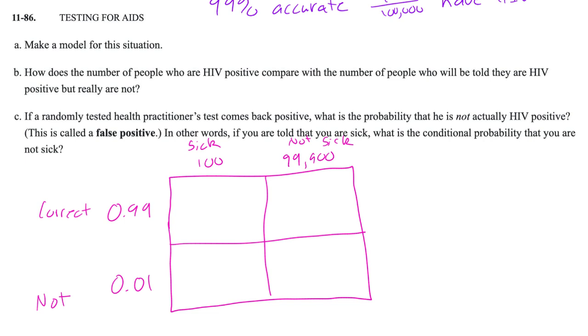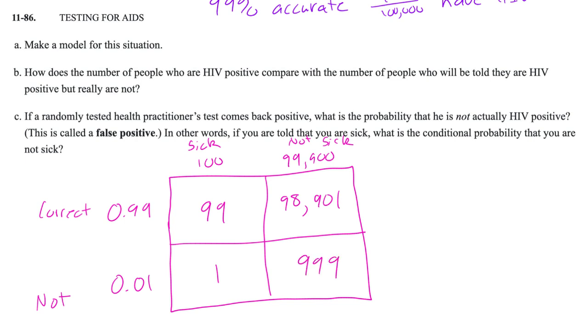Let's get some of these boxes filled in here. So that means that 99 of the 100 that are sick would be predicted accurate. One of them would be told that they were not sick when they actually were sick. And then of our people that were not sick, 98,901 would be predicted correct, which looks pretty good right now until you get down to this box.